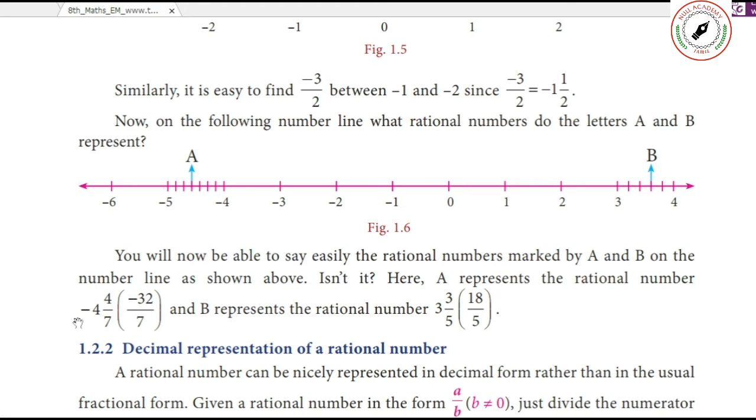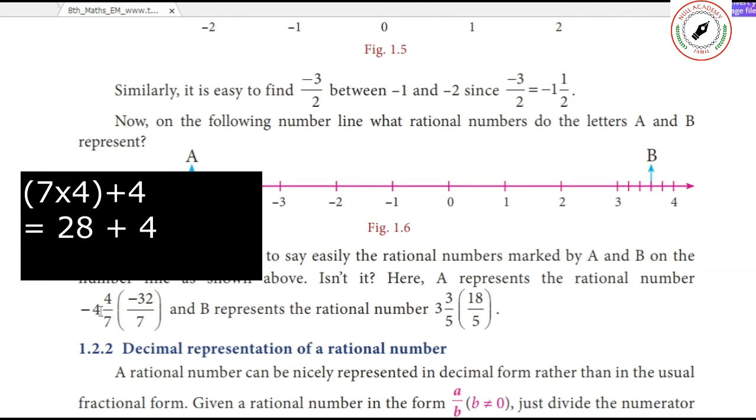You can represent it either in this format or in this format. Both are the same. How can you identify that it is -32/7, or that it is +18/5? Just multiply the denominator and the whole number, and add the numerator. 7 fours are 28, plus 4, 32.